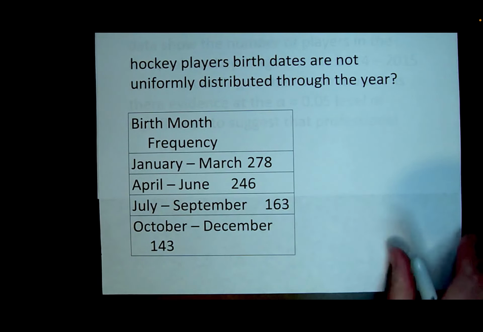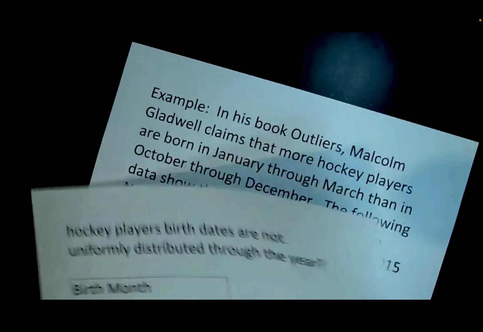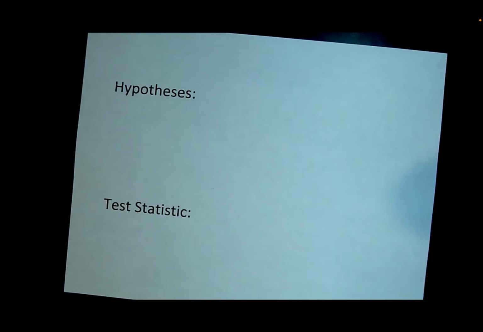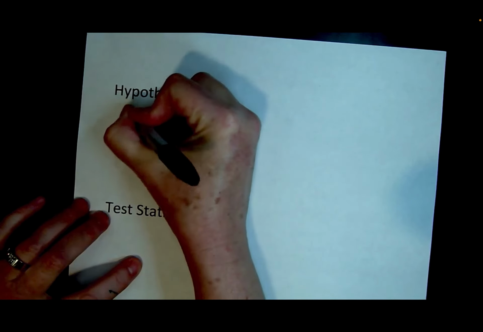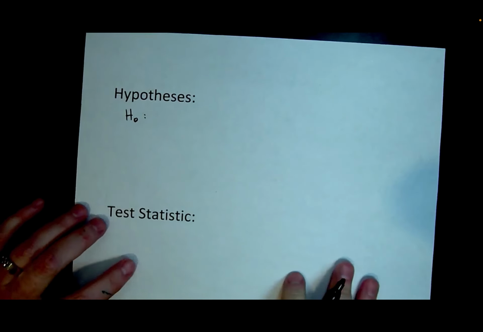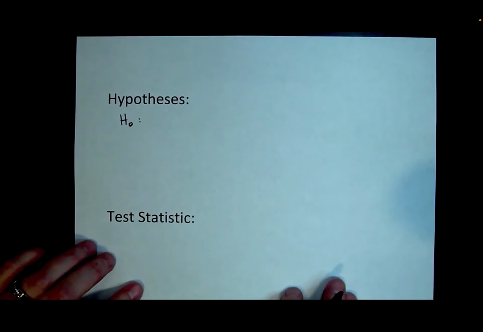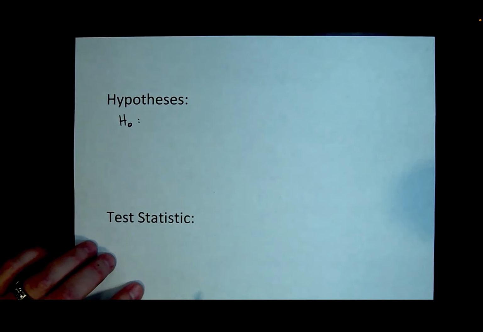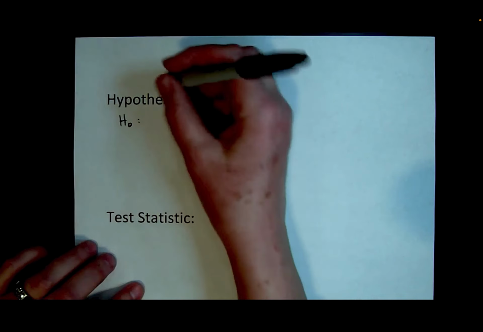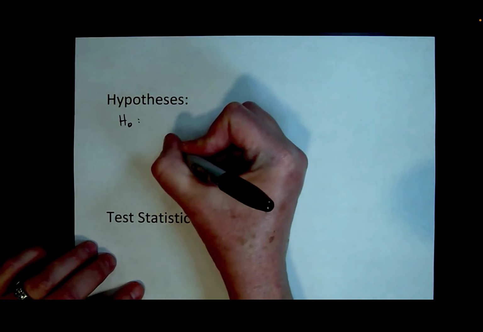Okay, so our hypotheses. The null hypothesis is always that the observed distribution matches the specified one, which in this case is the uniform distribution, so that they're evenly distributed.